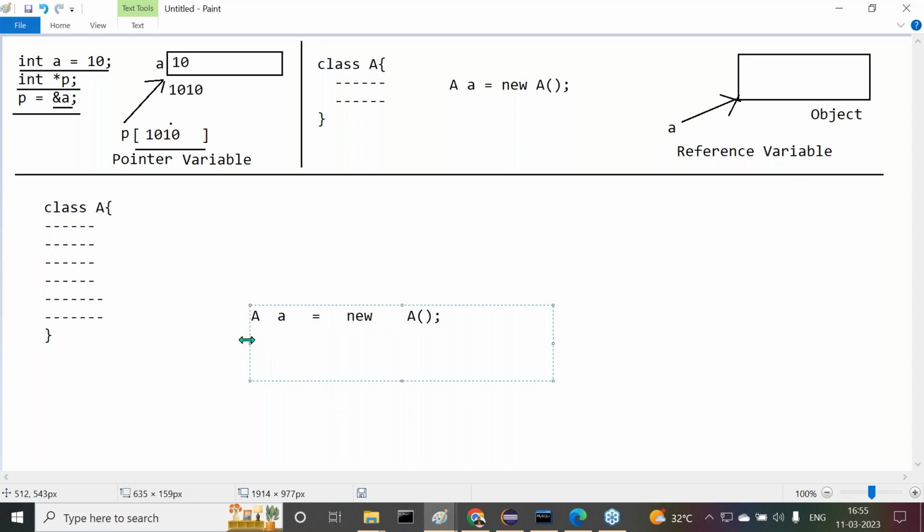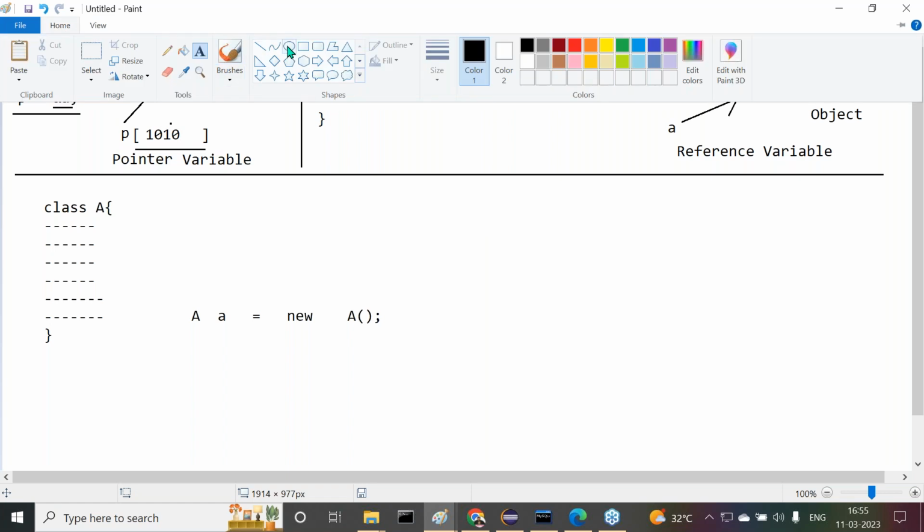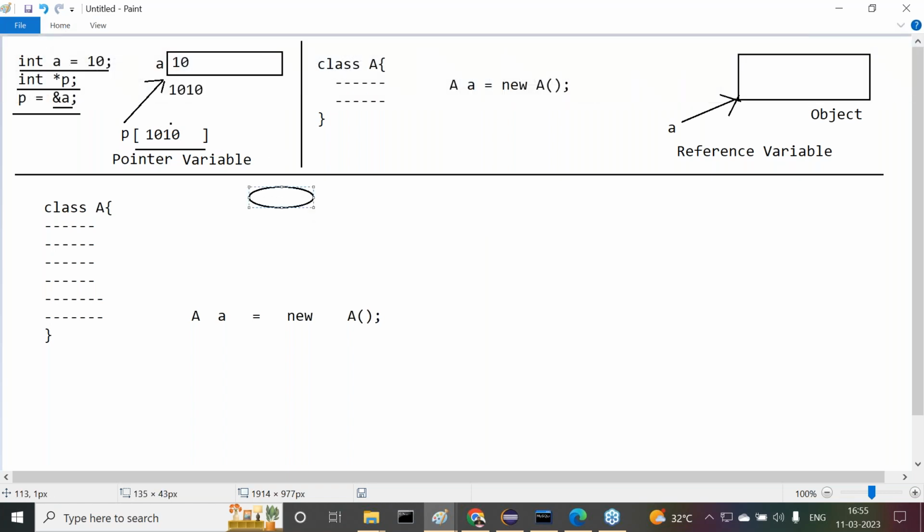Okay, now I'm asking one question. Now try to answer it. Who will execute Java code? Java programs are executed by whom? Come on, JVM or not? Right, JVM. This is a JVM. JVM is going to execute our Java code. Now this instruction is also executed by JVM.